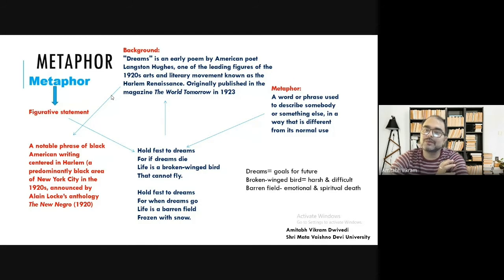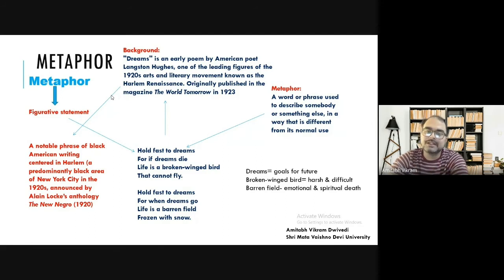And what is the Harlem Renaissance? So this Harlem Renaissance is a notable phase of Black American writing centered in Harlem. What is Harlem? A predominantly black area of New York City in the 1920s. So like in Jammu, you have different areas, like Raghunath Market is one area, Gandhinagar is another area. So similarly, in New York, there was a black area in the 1920s, and that area was known as Harlem.